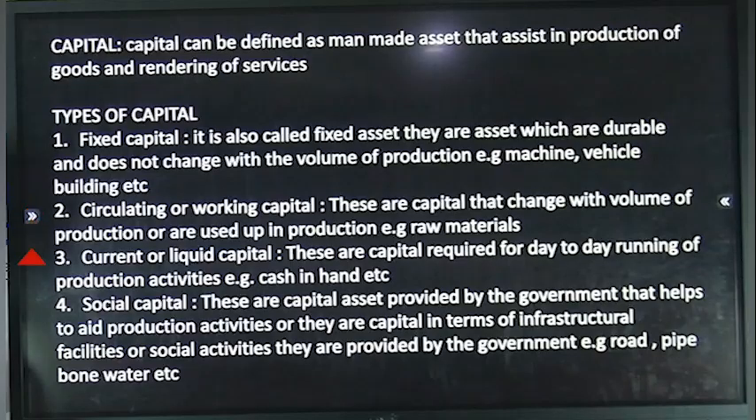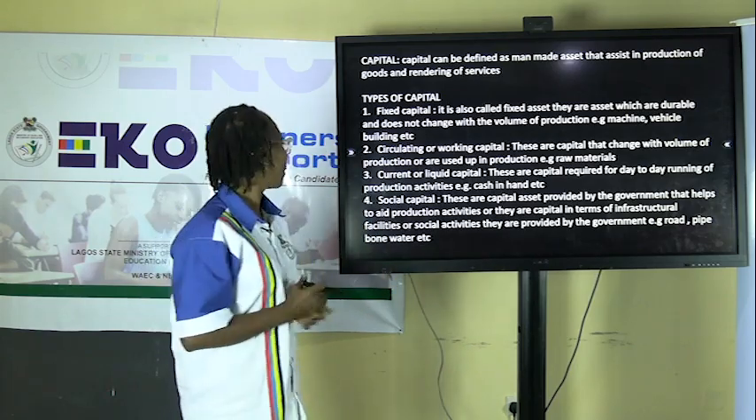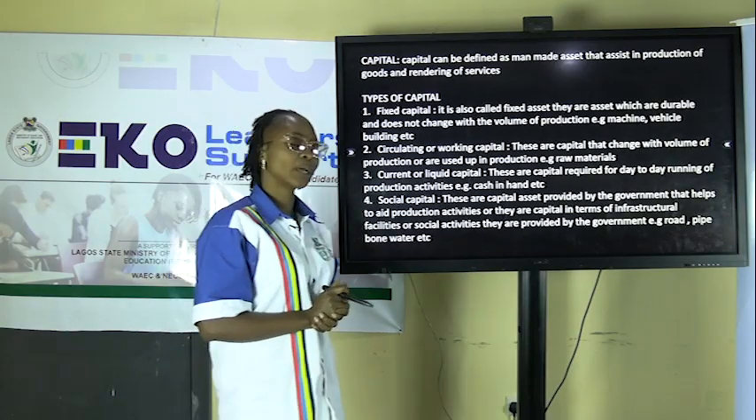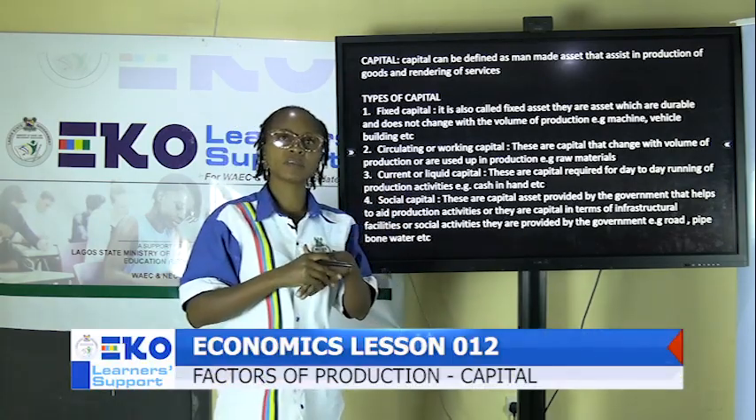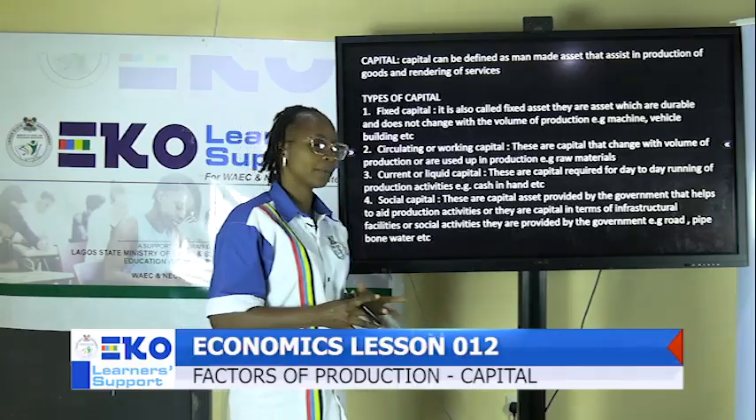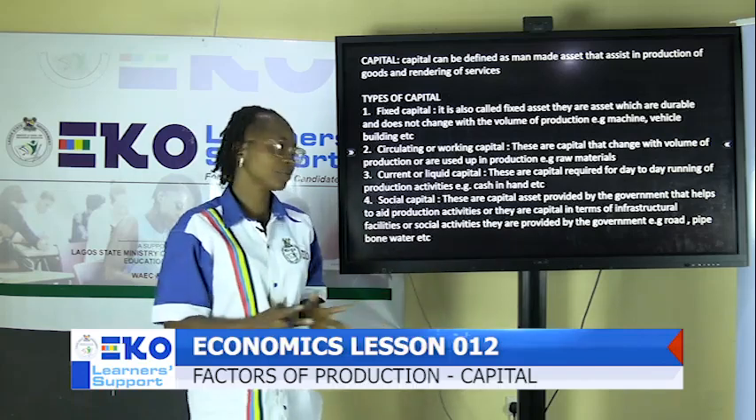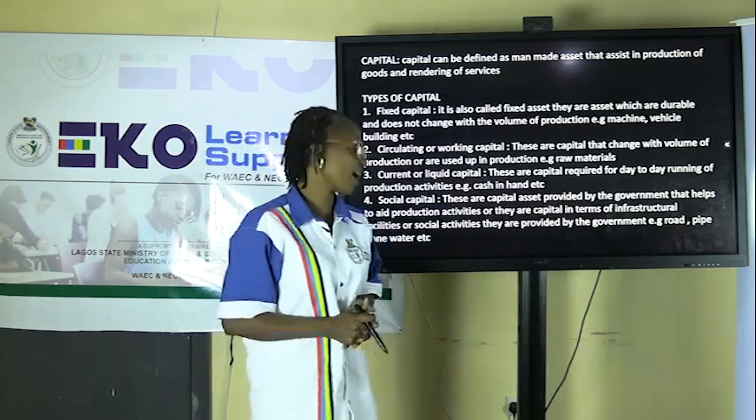Number three, we talk about the current or liquid capital. These are capital that are required for the day-to-day running activities of the production of goods and services, e.g. cash in hand. Number four, we have the social capital. These are the assets provided by the government to aid the production of goods and services. A good example is infrastructural facilities or social amenities provided by the government, like good roads, pipe-borne water, etc., or electricity as well.